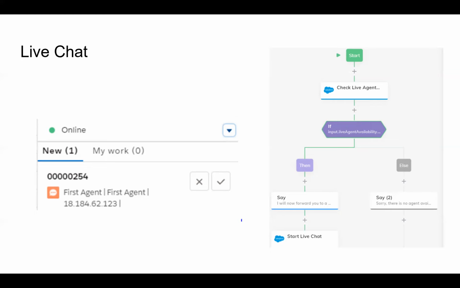Otherwise, if this person is not accepting this chat, or any other service agents are not available at the moment, it will show a message like, sorry, there are no active agents available. It will be displaying a message something similar to that. All those things are configurable. From the live agent, we can set greeting messages, any message we can set.